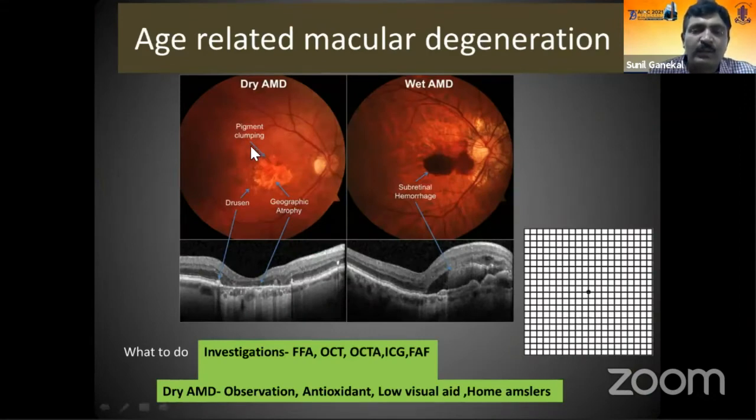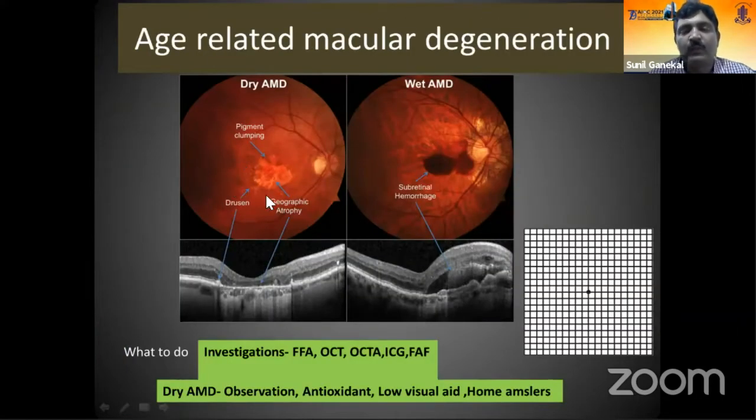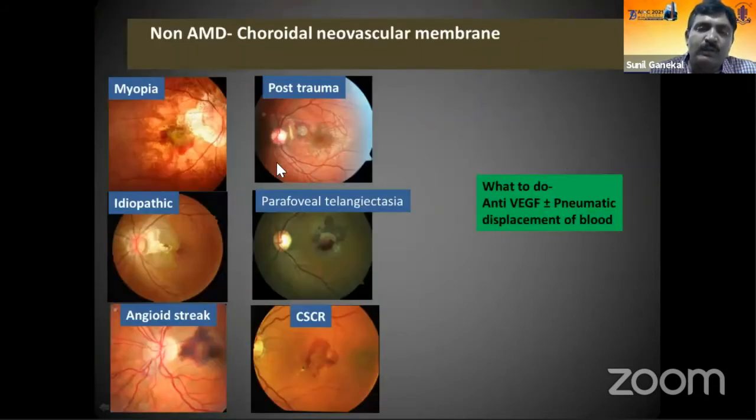Another common cause for the central patch is age-related macular degeneration, which could be either dry or wet age-related macular degeneration. In dry AMD, it's mainly due to the formation of geographical atrophy and pigmented clumps. In wet AMD, because of the hemorrhage and the retinal pigment epithelial detachment, one tends to develop a central patch. In dry AMD, most often we follow them for the progression of geographical atrophy and treat them with antioxidant medications. In wet AMD, we treat them with anti-VEGFs or PDT in certain cases. In the stage of scar, one needs to just observe, as not much intervention can be done.